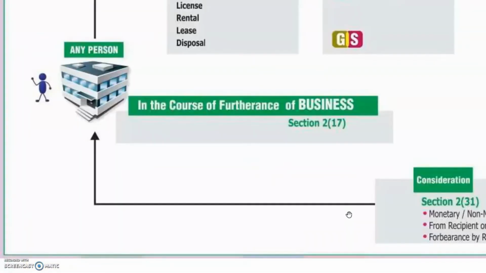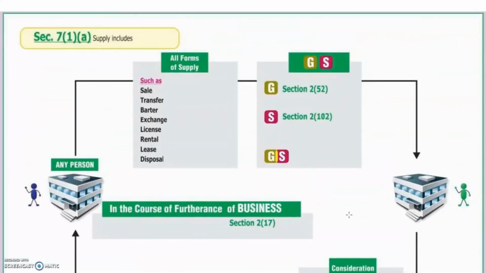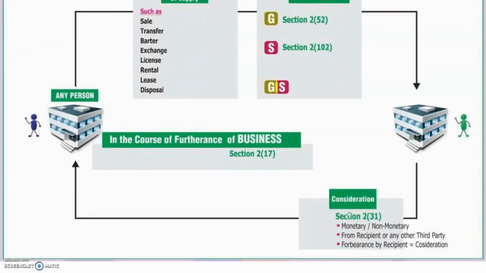See here, we'll explain the logic. As far as 7(1)(a) is concerned, it is a worthwhile definition. All forms of supply: sale, transfer, barter, exchange, license, rental, lease, disposal of goods or services in the course or furtherance of business, which form part of consideration.